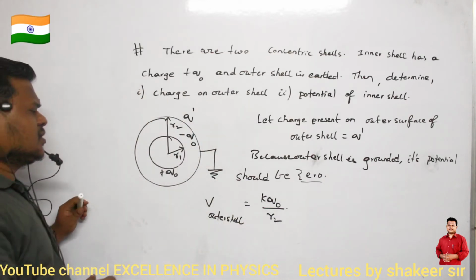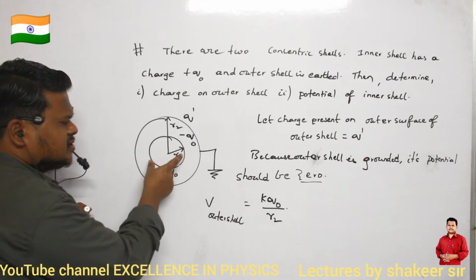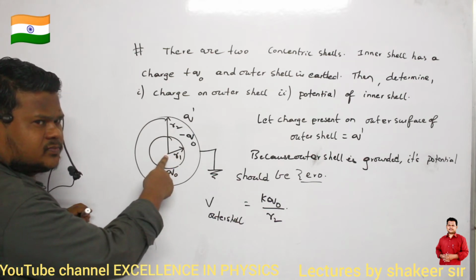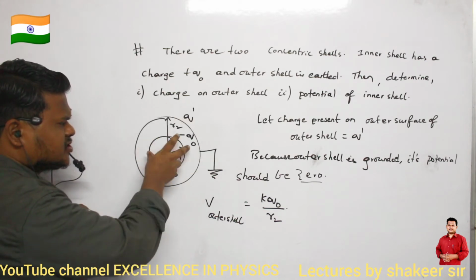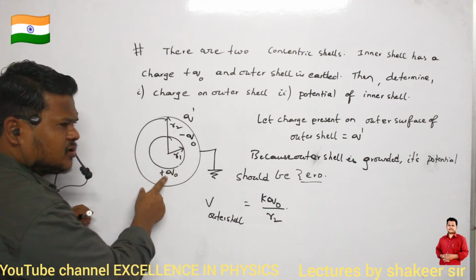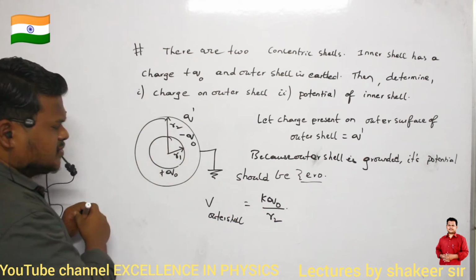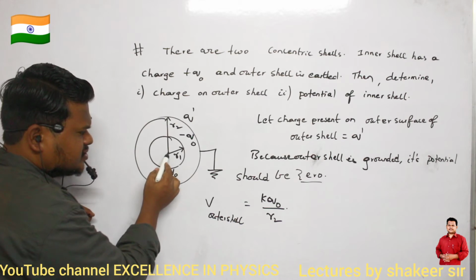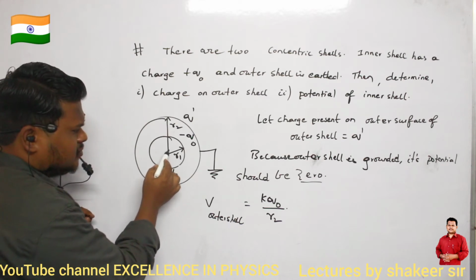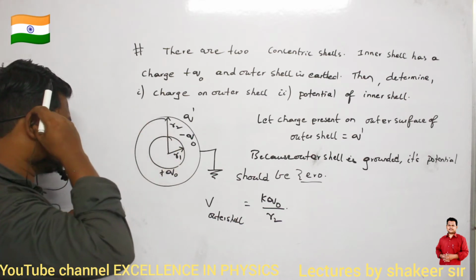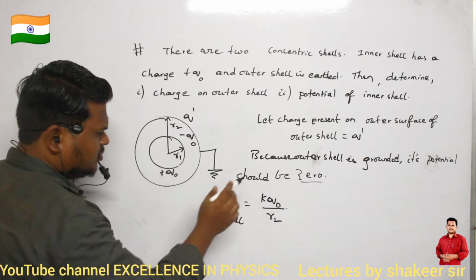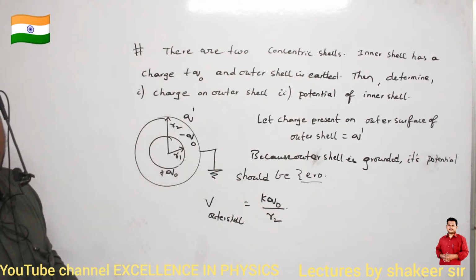That's all, no? See, for outer points, this shell behaves like a point charge, no? For outer points, this total shell, which is having a charge of Q naught, behaves like a point charge where the total charge is concentrated at its center. So from this center, what is the position of the second charge? Position of the second charge is R2. So K Q naught divided by R2. Are you able to understand?